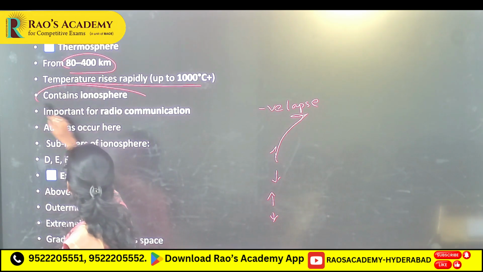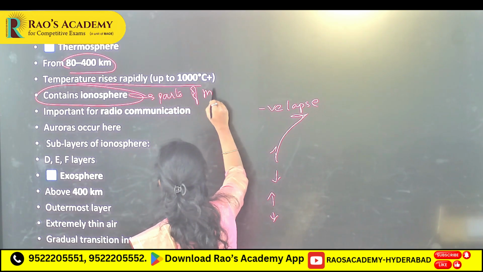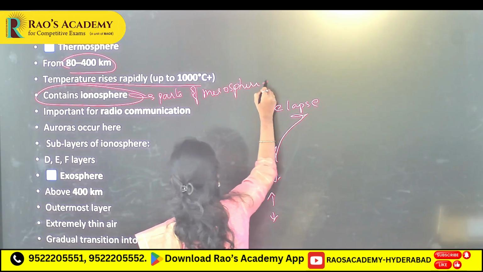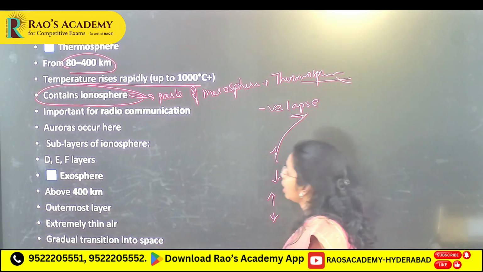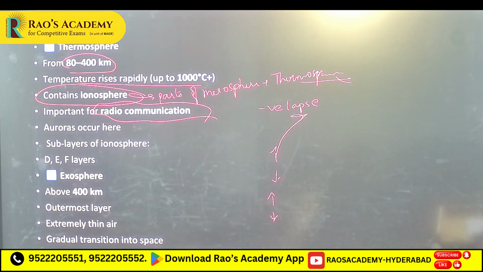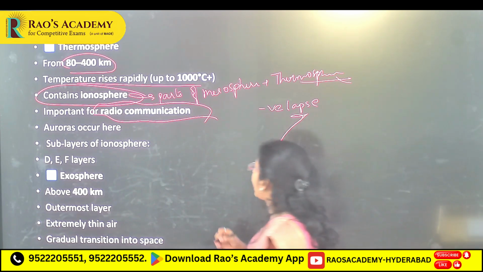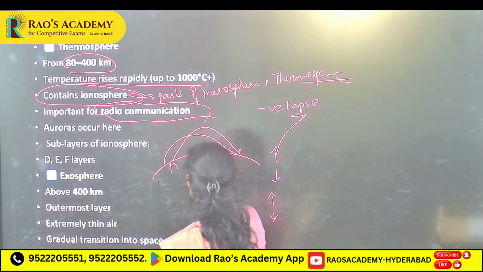It contains the ionosphere. The ionosphere is a special area. Parts of the mesosphere are also present here, plus the thermosphere. It is responsible for radio communication. What happens in the ionosphere? It is rich in charged particles. Because of these charged particles, it reflects radio frequency. It reflects frequency. Because of this, if this is point A, point B.